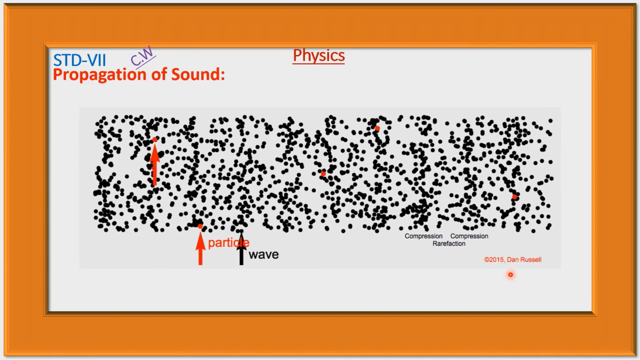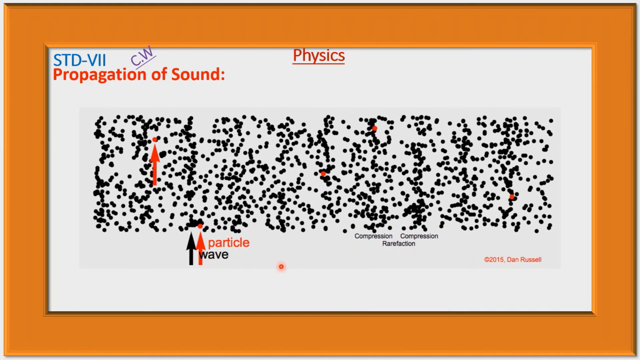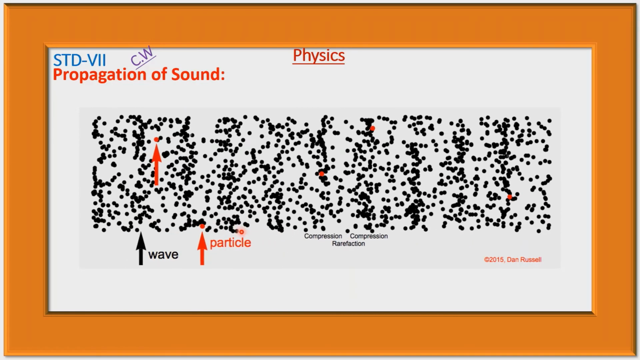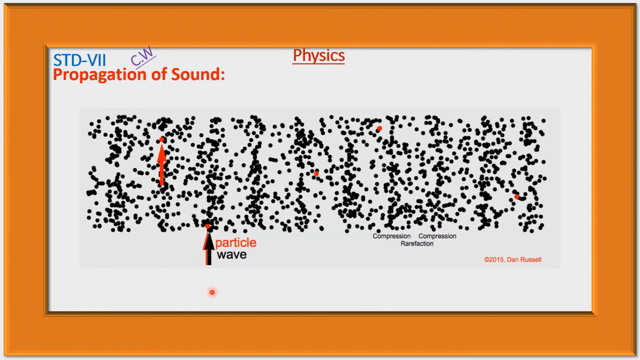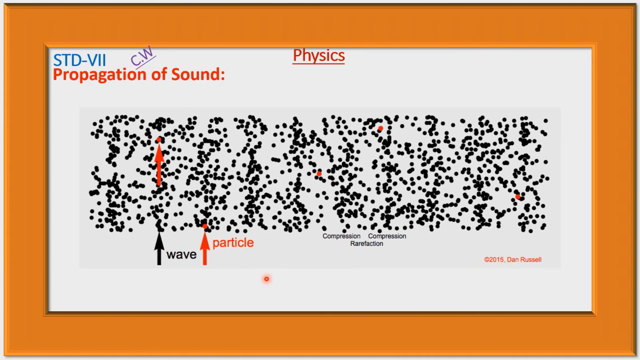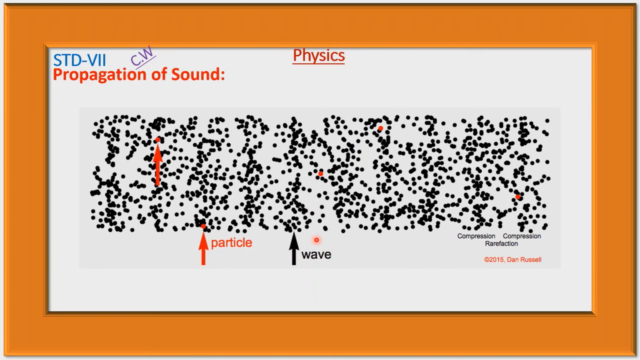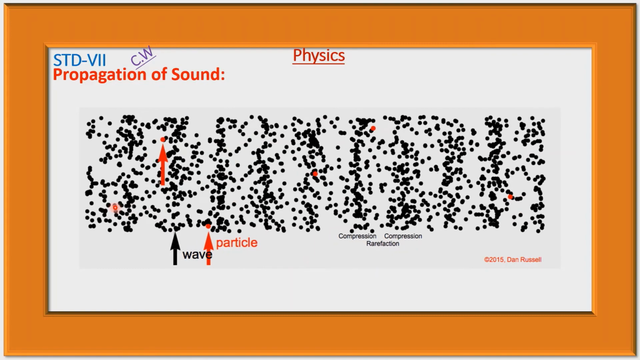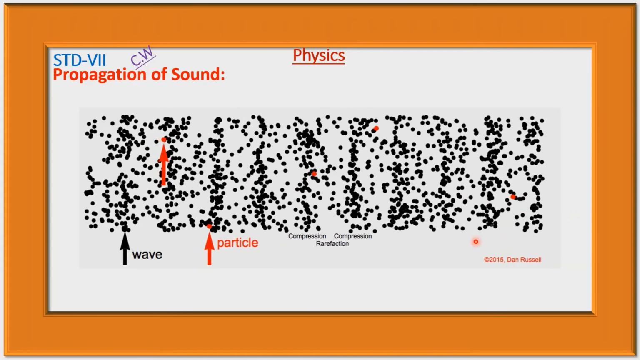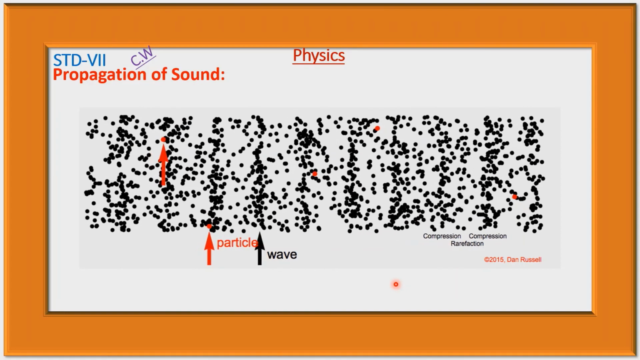And here the mechanism of propagation of sound is shown. Here the particle is vibrating to and fro. The particles of the medium are not changing their position permanently. They are vibrated about their equilibrium position, and wave is propagating in this direction. That is, sound is propagating in this direction. Here compression and here expansion is